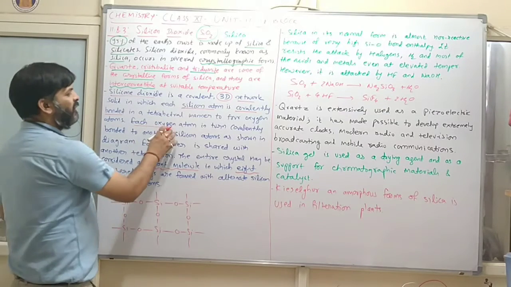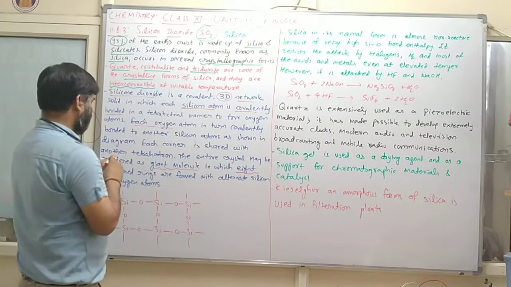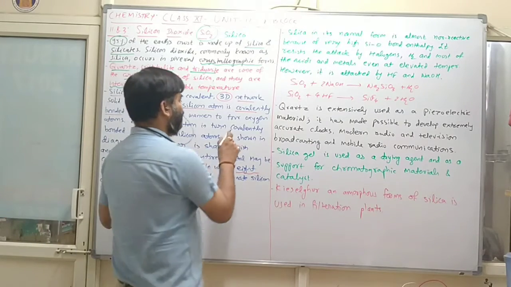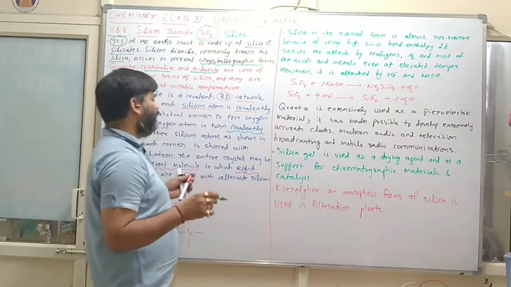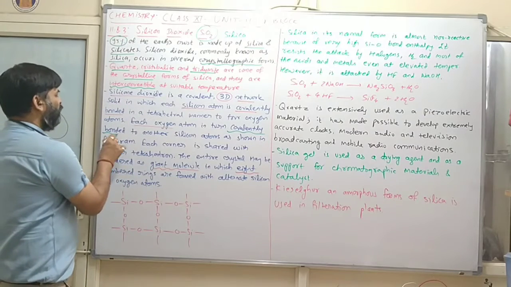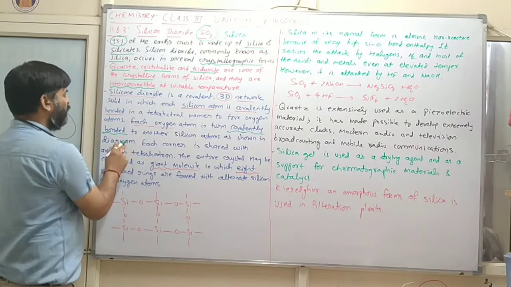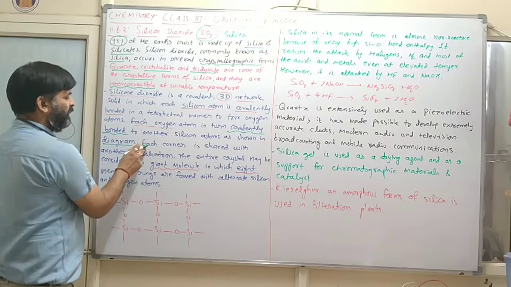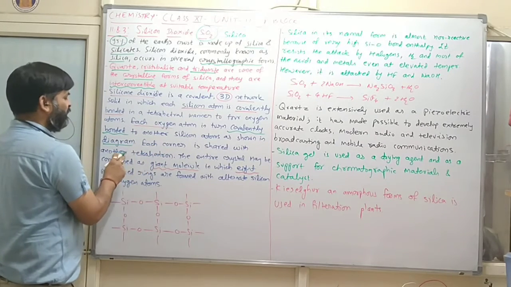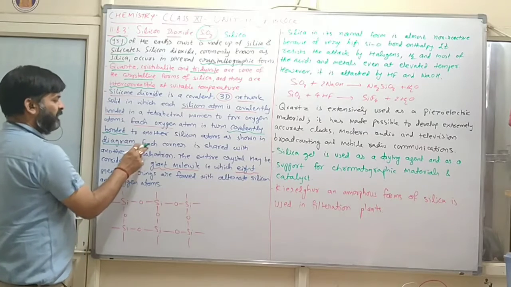Each oxygen atom in turn is covalently bonded to another silicon atom, as shown in the diagram.